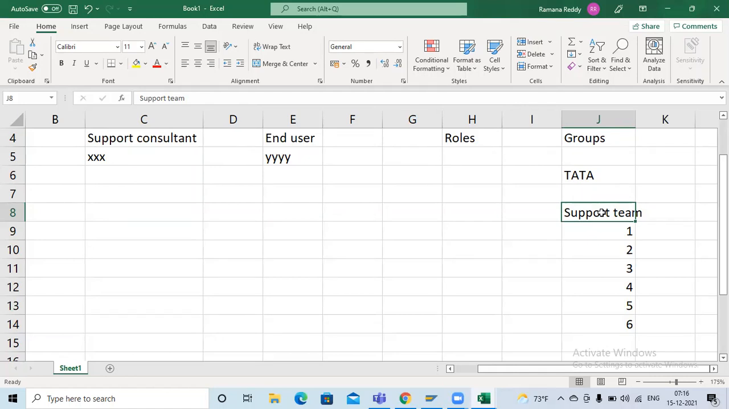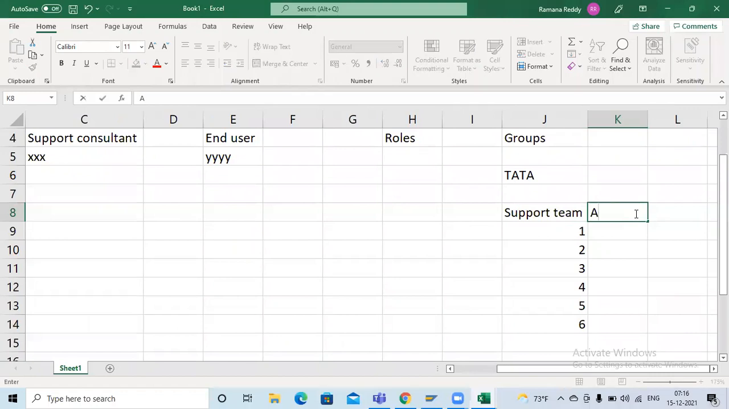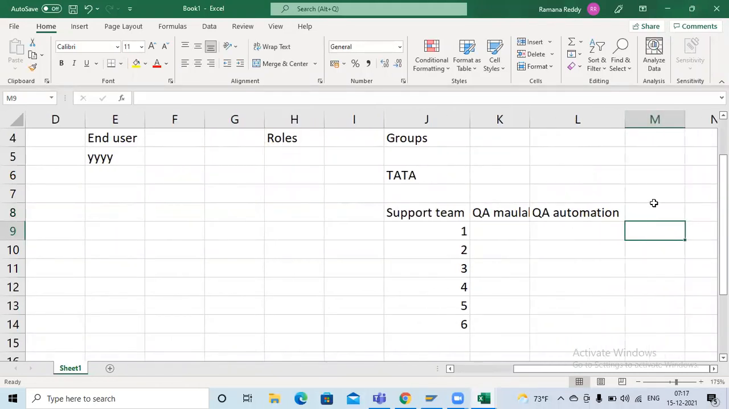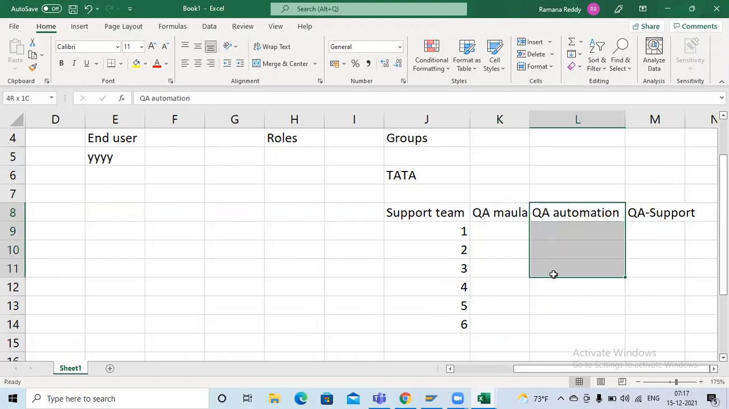Why am I creating groups? If you go to any company, multiple groups means teams. Suppose here a QA manual team will be there, a QA automation team is there, and one more, the QA support team. QA manual means these persons will do the manual testing. QA automation means these guys will do the automation testing. QA support means SAP, we are the QA support persons.